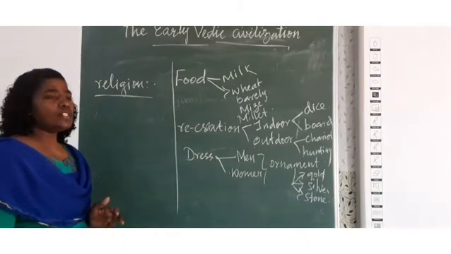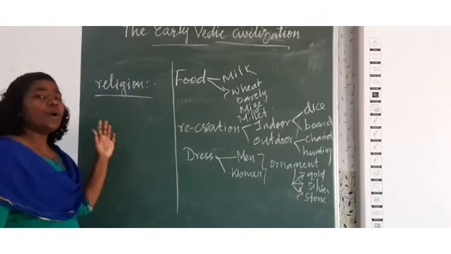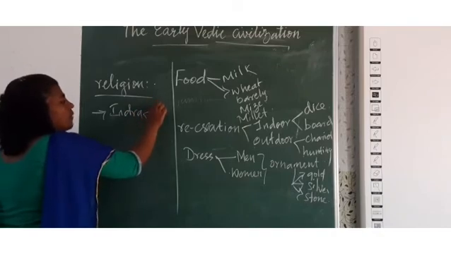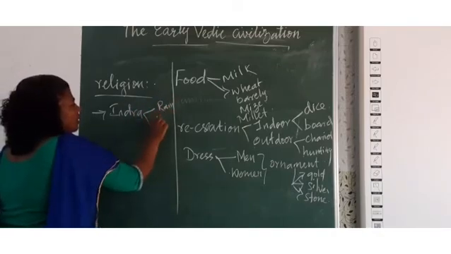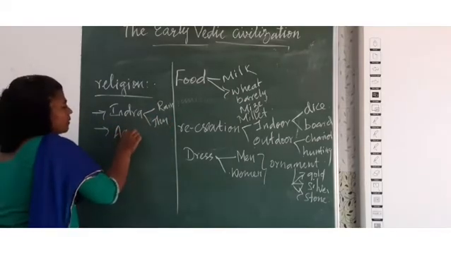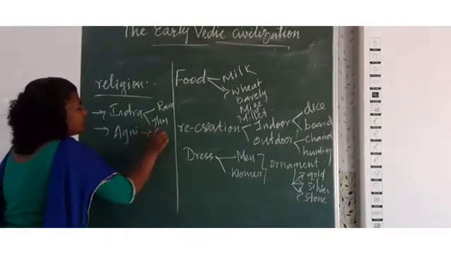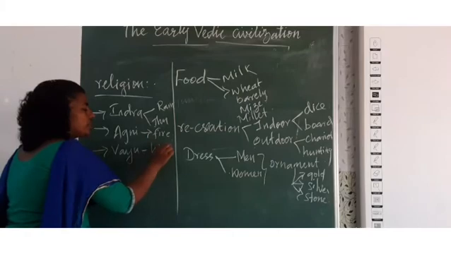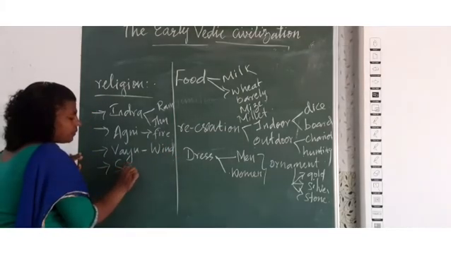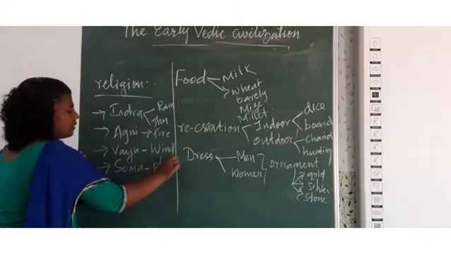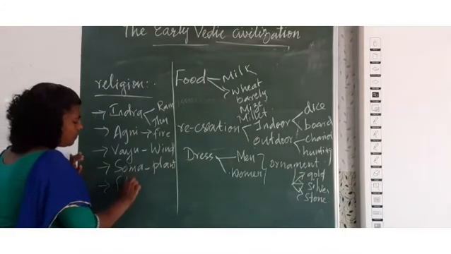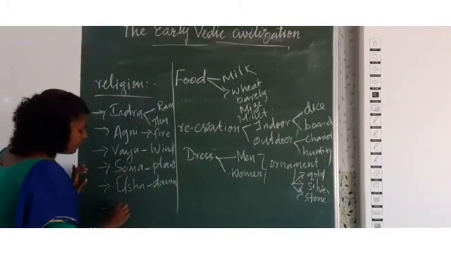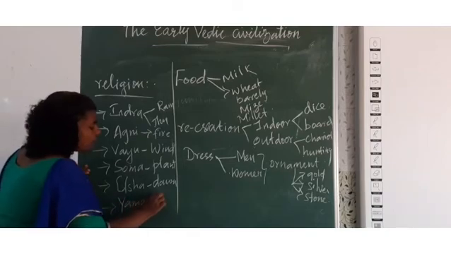The important gods they worshipped were Indra, the god of rain and thunder; Agni, the god of fire; Vayu, the god of wind; Soma, the god of plants; Usha, goddess of dawn; and Yama, the god of the dead.